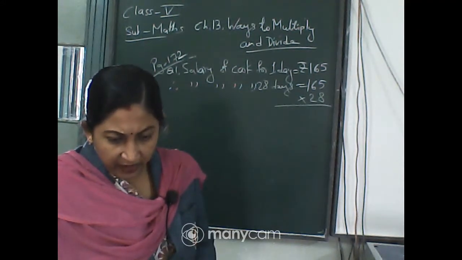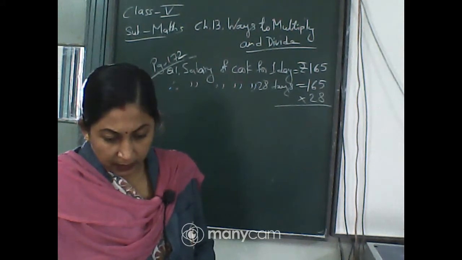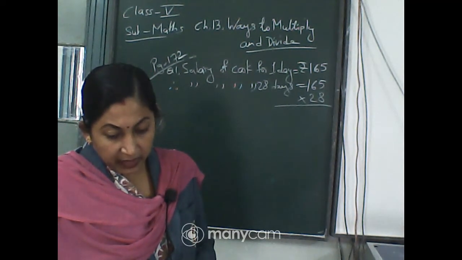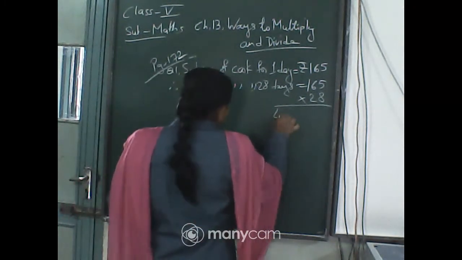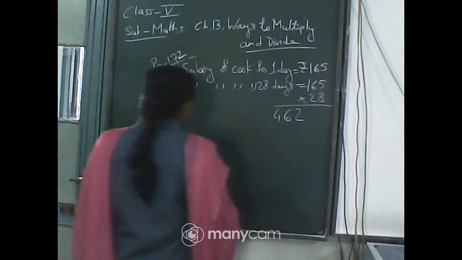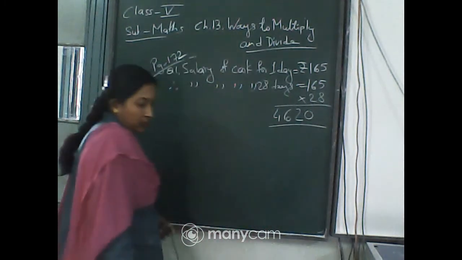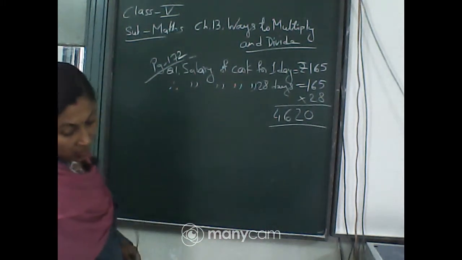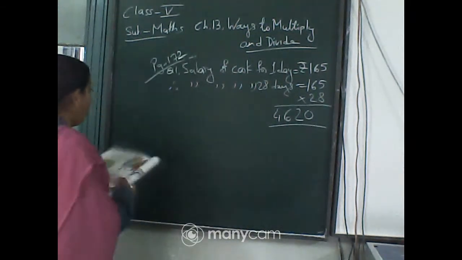Yes, one of you has given the answer. Very good, it is correct. That is 4620. You will multiply and then you will write the answer. I am writing directly. 4620. So Shantaram will get rupees 4620 in all.